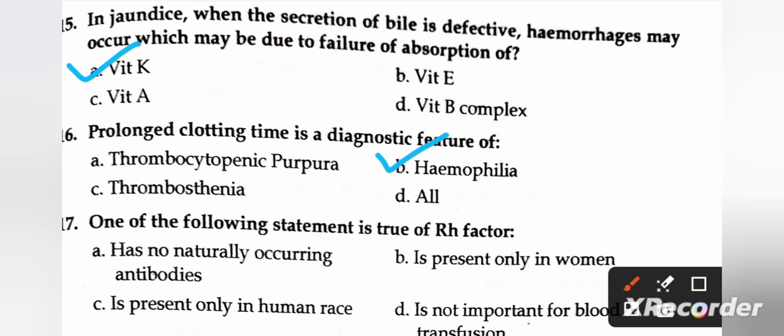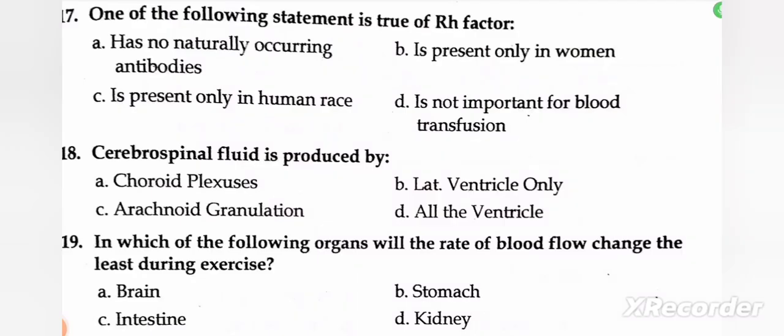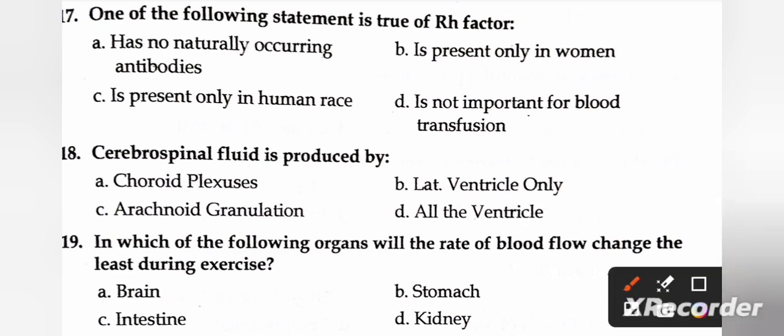Next question: which one of the following statements is true of Rh factor? Option A, has no naturally occurring antibodies. B, is present only in women. C, is present only in the human race, and D, it is not important for blood transfusion.